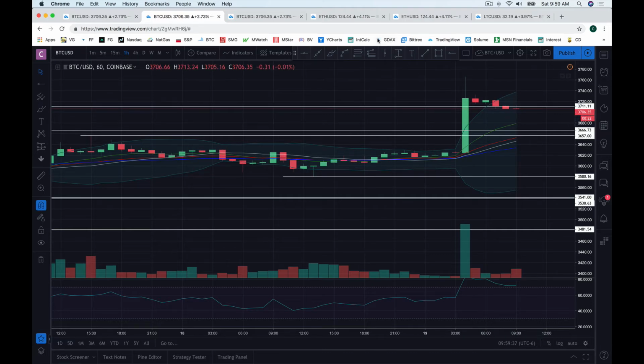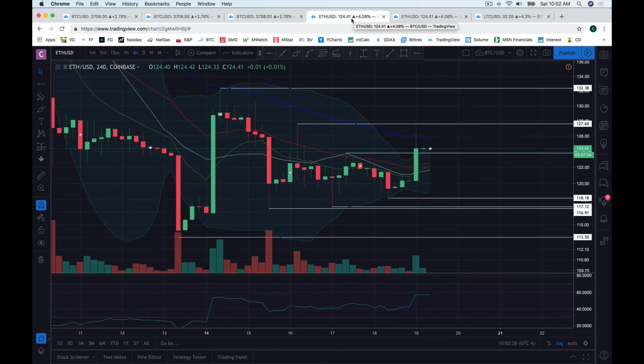Now let's take a look at Ethereum. Ethereum had the same 4-hour equilibrium pattern playing out, with our low, high of the bounce, higher low, lower high, tightening up, and the bull break overnight.